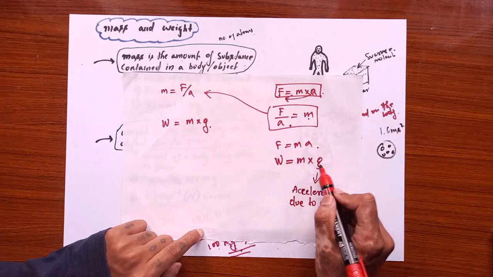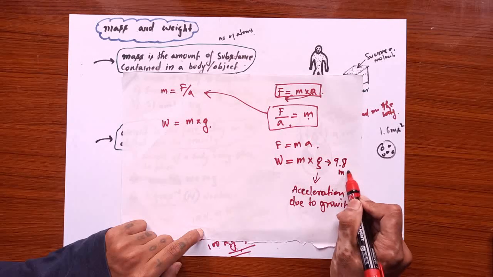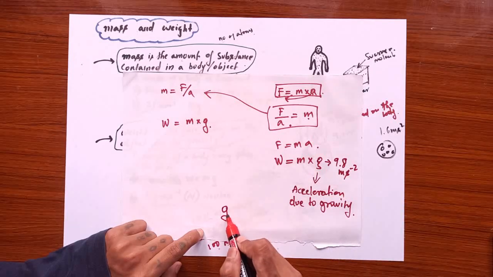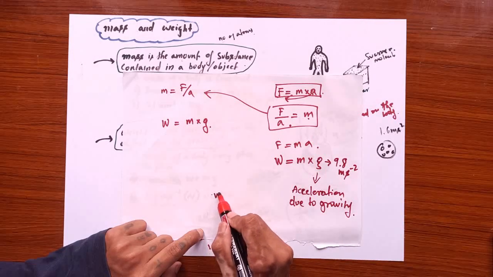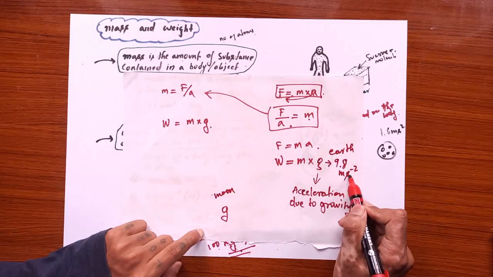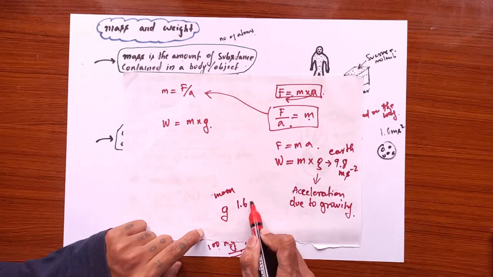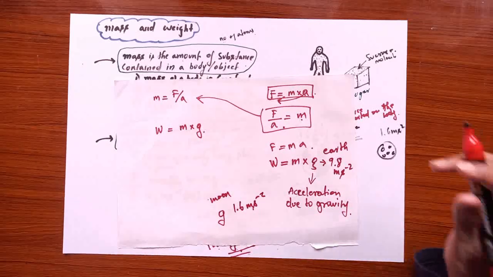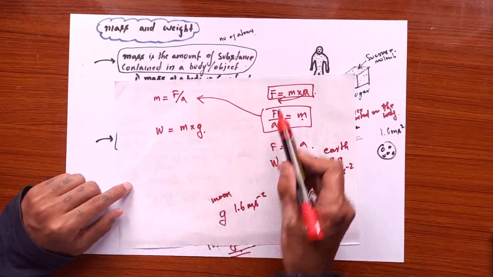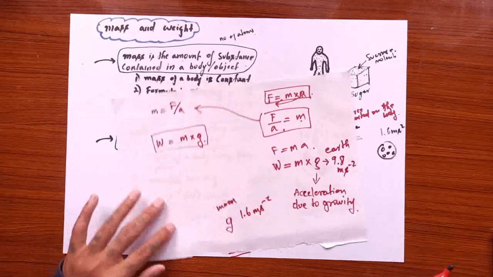Alright, so here on Earth, this value is 9.8 meter per second square. On the moon, the acceleration due to gravity is about 1.6 meter per second square, and things like that. For different planets it's going to differ. All right, but you get the idea. So you just change the notation here, and you get the formula for weight. All right, so that's how the formula goes.